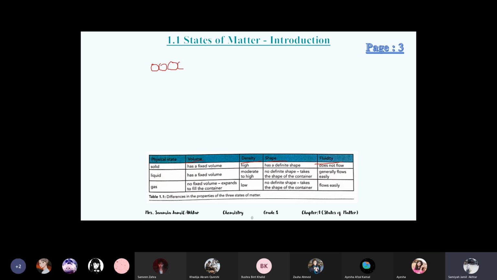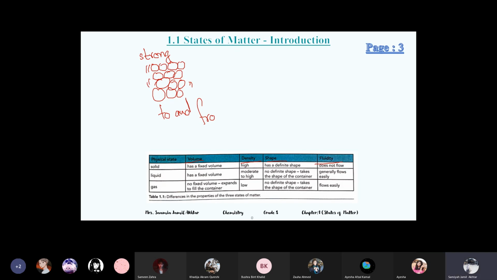So solid particles, as I made previously also, are very close to each other and only show to and fro movement at their own place, and the force of attraction between them is very strong. What is the force of attraction called which is present between the particles?